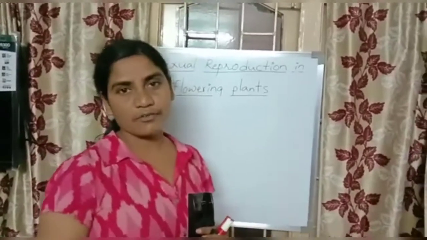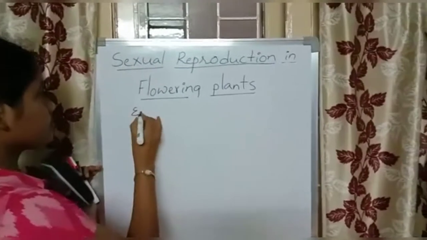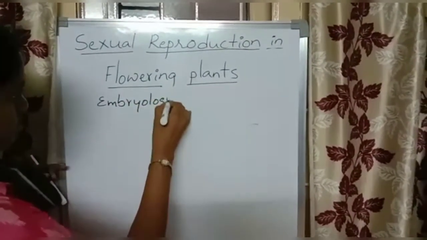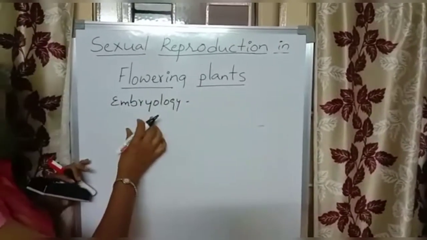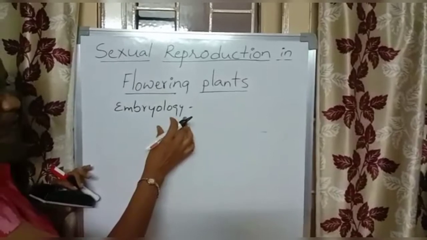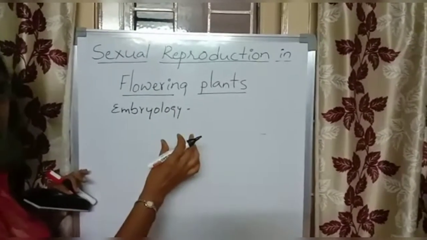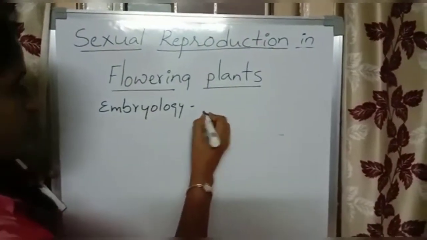Now I'll give you a definition, that is embryology. What is embryology? The branch of botany which deals with the development of gametes, fusion of gametes, and development of embryo is called embryology.